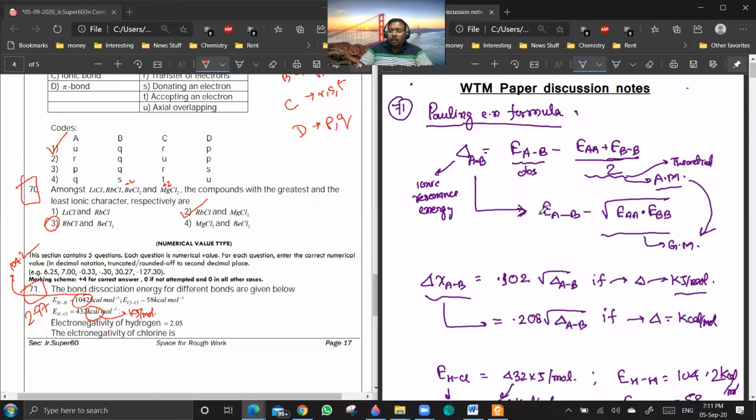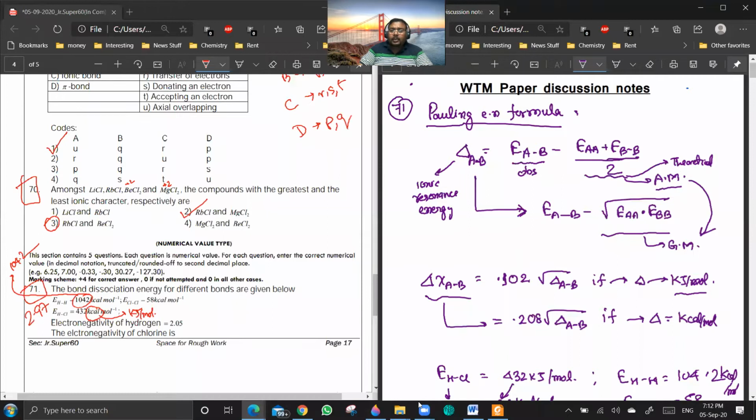Sometimes we take the arithmetic mean, sometimes we take the geometric mean. Both formulas are there, and both are given by Pauling only. Are you getting my point? I have given you the arithmetic mean formula, but in some places in the books you will find the geometric mean formula also. Both are equally correct, and both will give similar values.